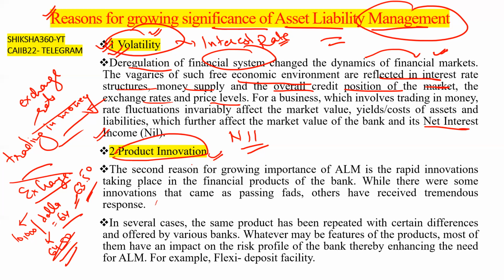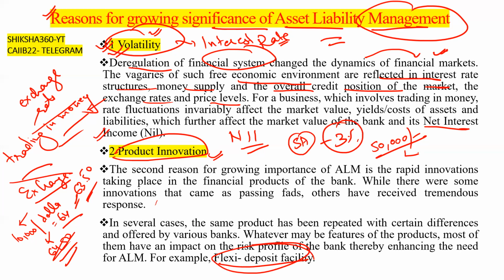Product innovation, for example the flexi deposit facility. What is the meaning of that? On the savings account, banks are giving 3%, but they have mentioned one thing: if the amount in the account is above 50,000, there is a facility from the bank that you can create a flexi deposit.